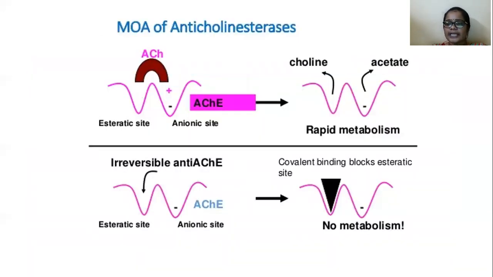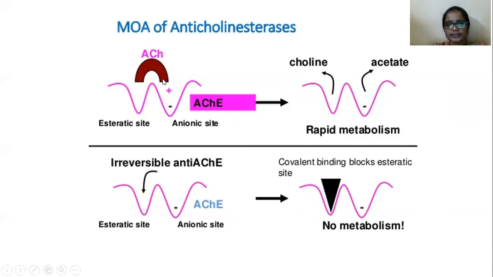Next, coming to the mechanism of action of anticholinesterases. See this first figure. Cholinesterase consists of two types, acetyl and butyryl. The acetylcholinesterase enzyme consists of two sites, that is the esteratic site and the anionic site. The anionic site consists of negative charges. So this was the normal metabolism of acetylcholine.